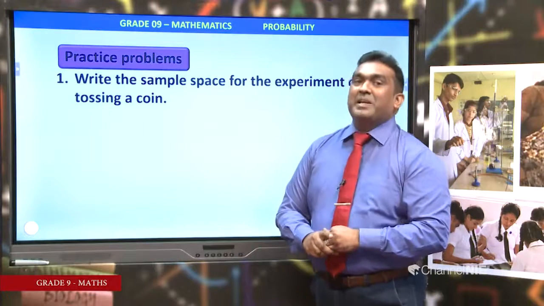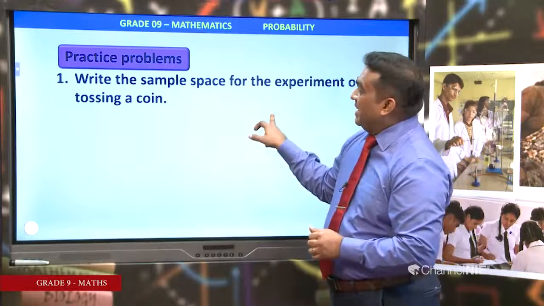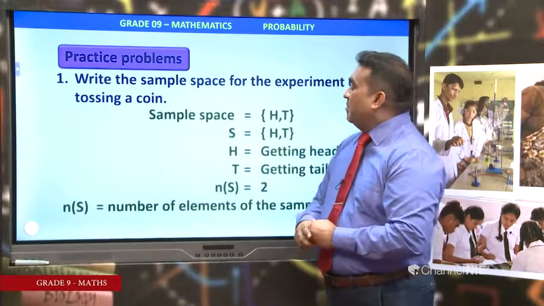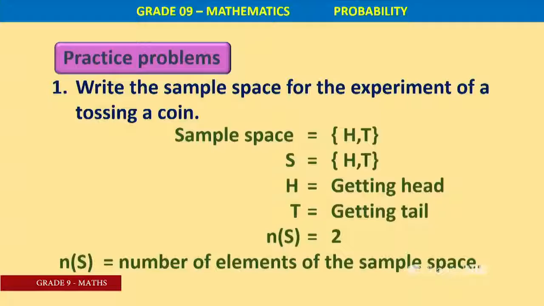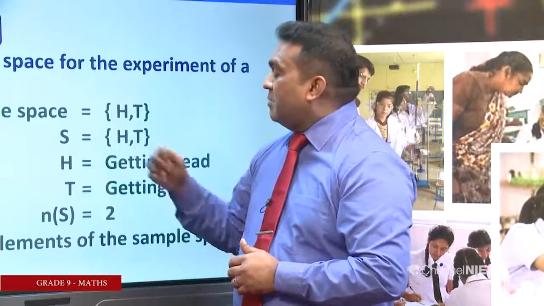In a random experiment, you can find out the sample space. Sample space, capital S is the symbol. Set property. What is the set property? Curly brackets should be used. Elements should be separated using a comma. S is a set containing total outcomes. Therefore, this is called sample space.